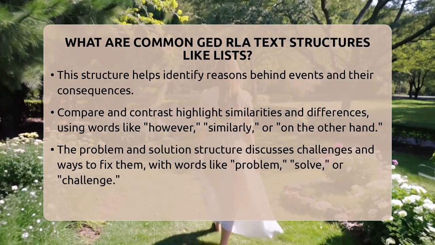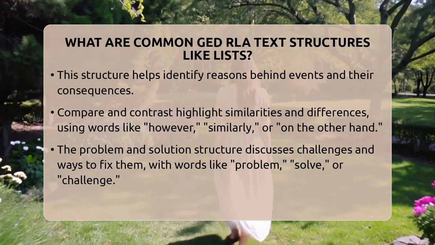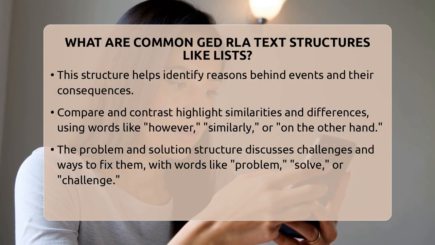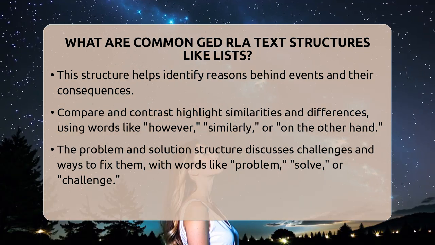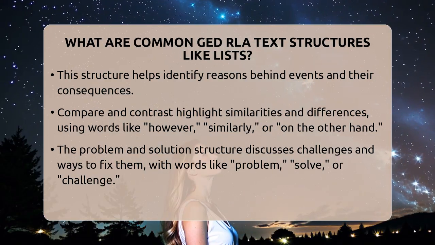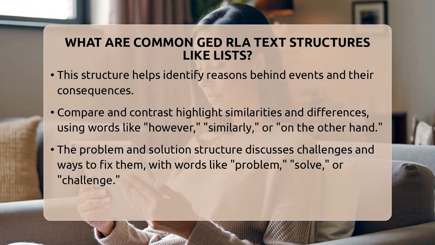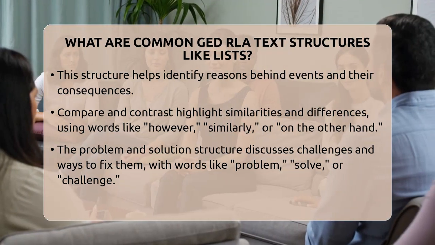Compare and contrast is used when the author wants to show similarities and differences. For example, a paragraph might compare two sports, saying both are fun, but soccer requires more running. Signal words include however, similarly, and on the other hand. Recognizing this helps you understand how two ideas are alike or different.